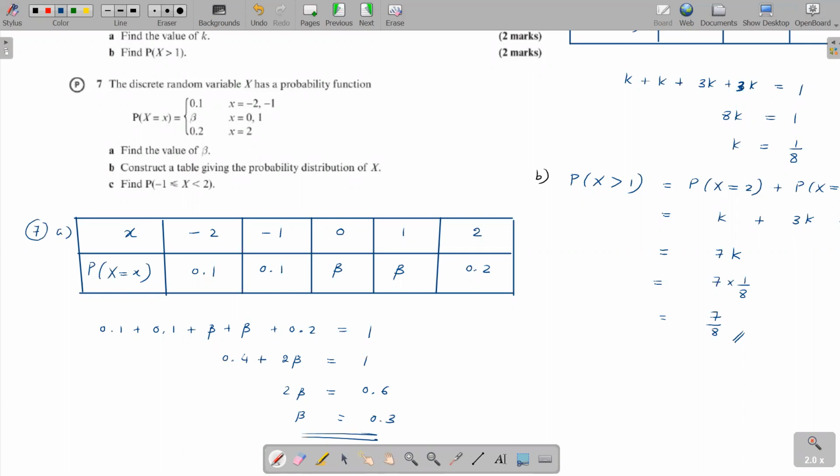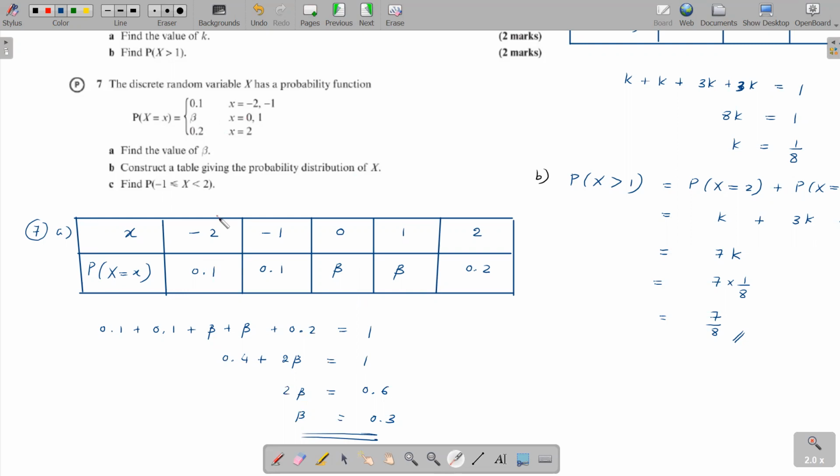Okay, so that's done. Then in part B, construct a table giving the probability distribution of x. In this case, you make the table and you give the beta values. I drew this table in part A to make it easier for us to use. If you can do part A without drawing this, and immediately write the probabilities by looking at the probability function, you can go ahead.